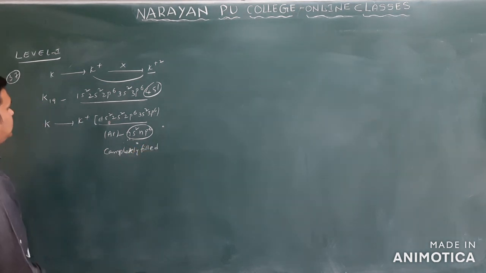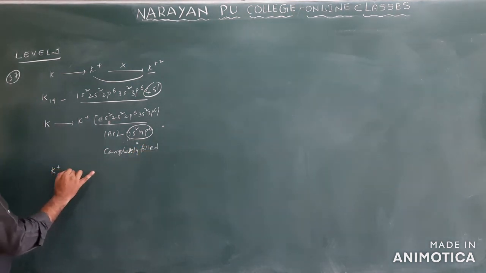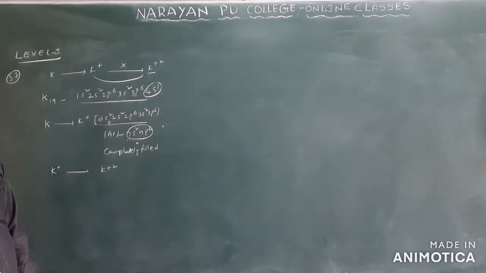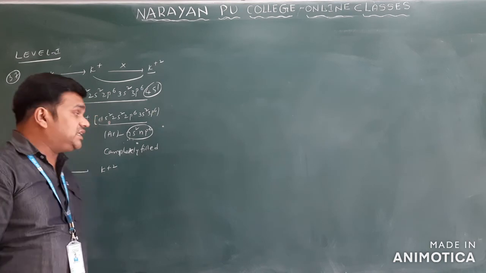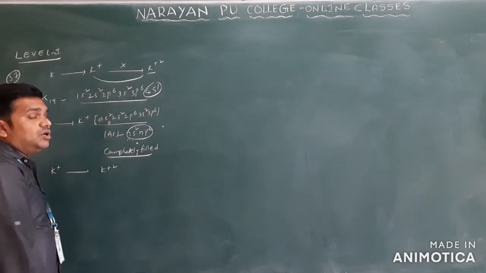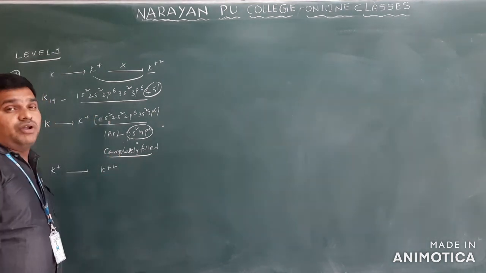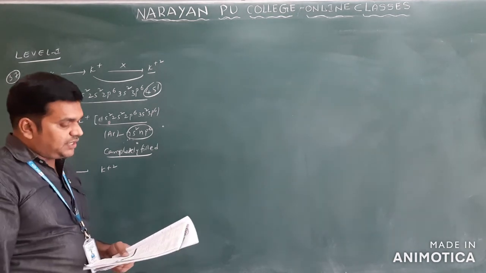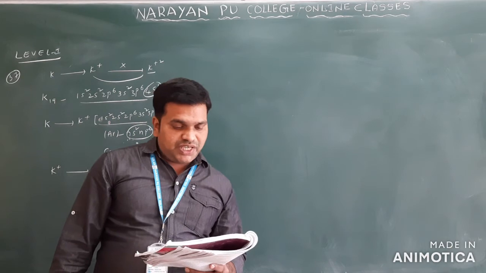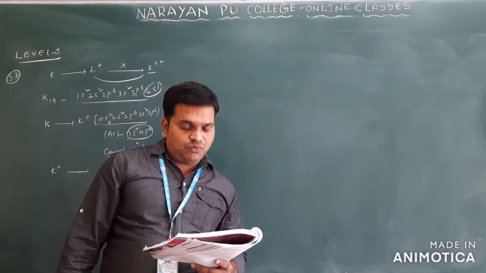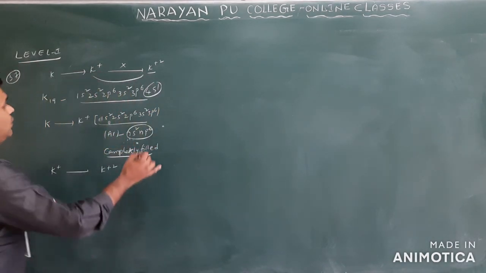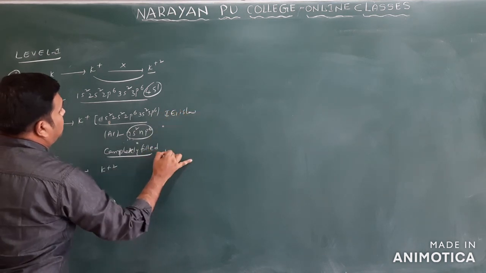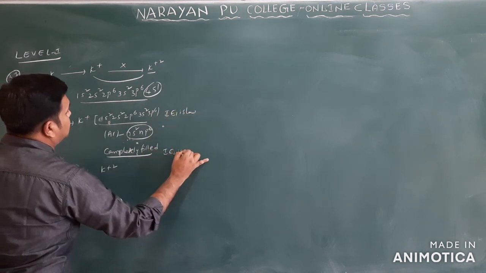Suppose you want to get K2+ from K+, it is not possible because it requires a large amount of ionization energy, due to the completely filled electronic configuration only. Okay, now you can see the options given here. K forms K+, very low value of IE1 and IE2? IE1 is low, but IE2 is very high only.